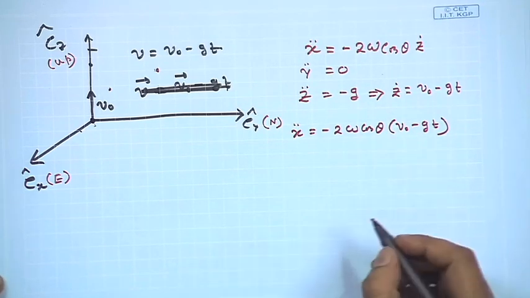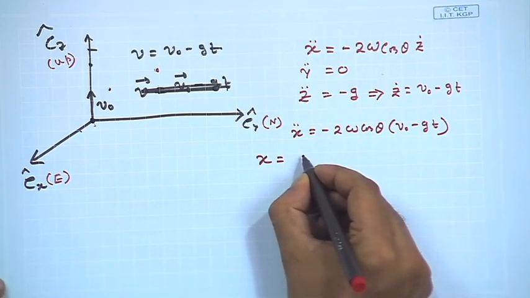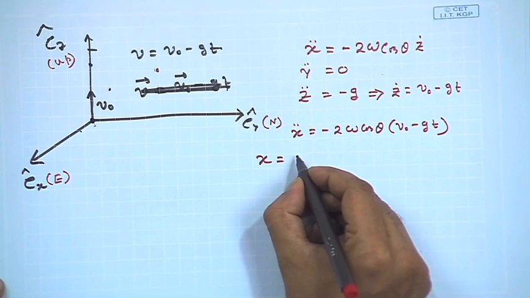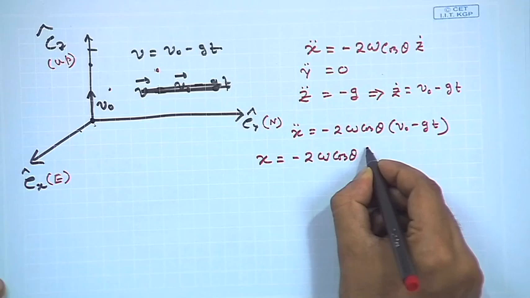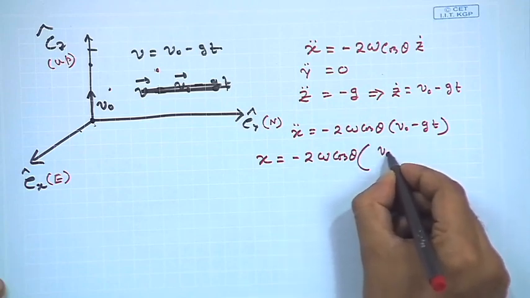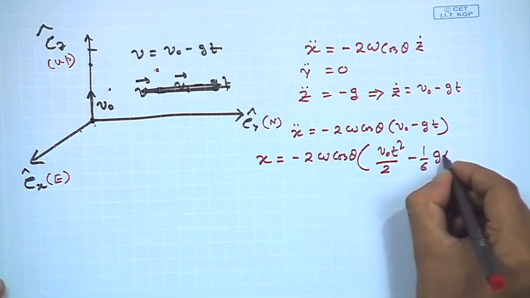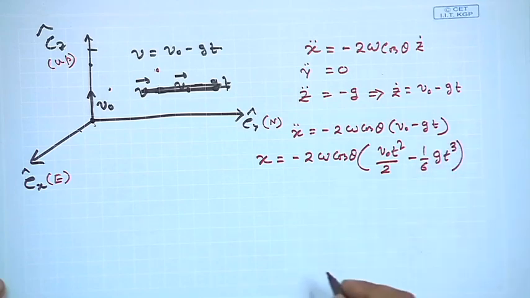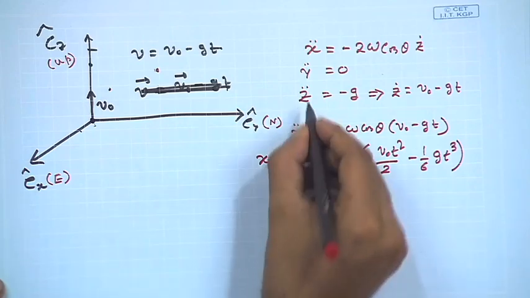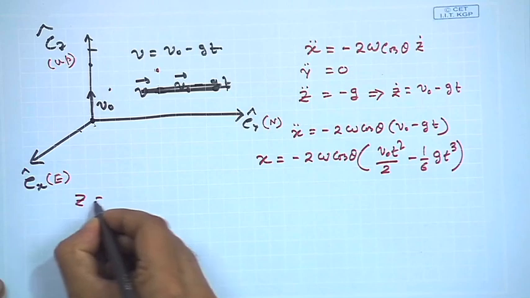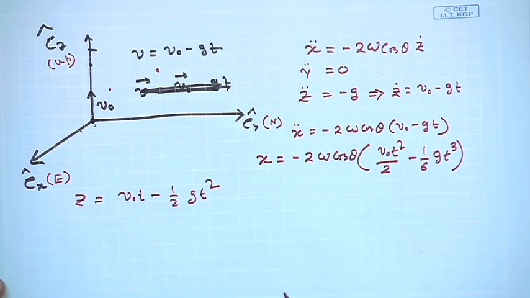So, once again we have to integrate it twice, and the final expression will be minus 2 omega cos theta v 0 t square by 2 minus 1/6 g t cubed, right. So, this will be the final expression. Now, z, if I integrate, we will get v 0 t minus half g t square, right.